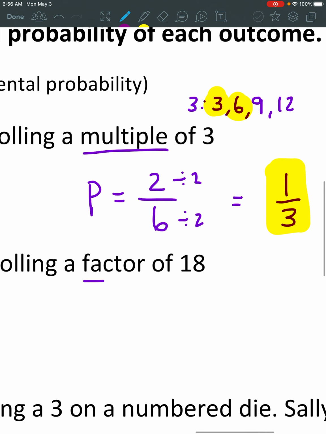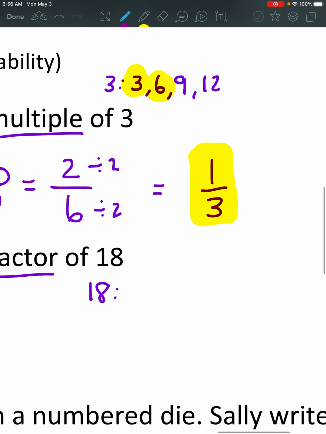We also talked about this word last week, a factor. So factors are what do we multiply by to get 18. So I always start with 1 and 18. Then we have 2 times 9, and notice how I put them in order here.